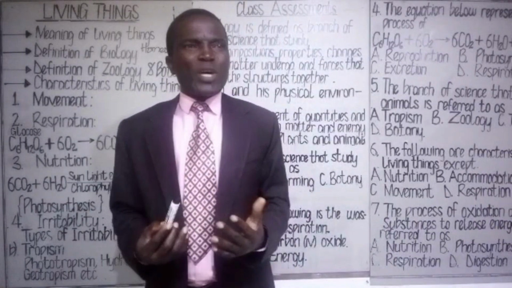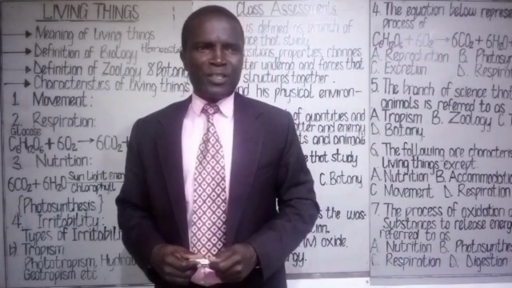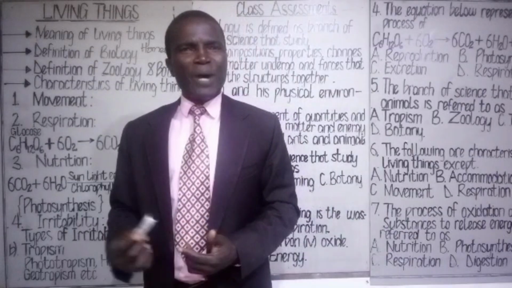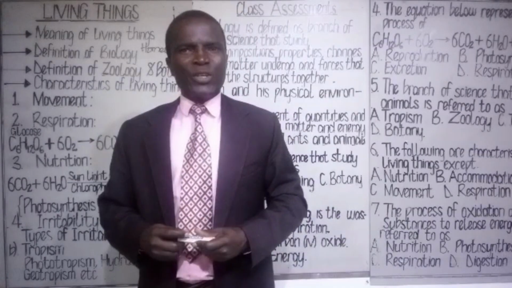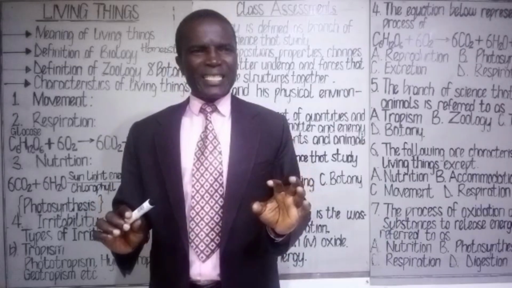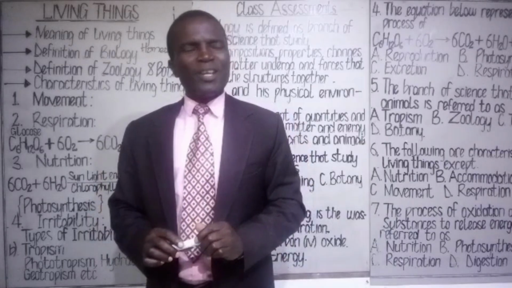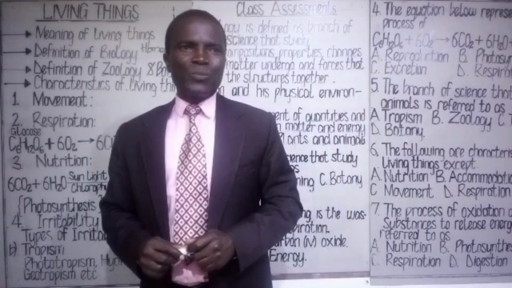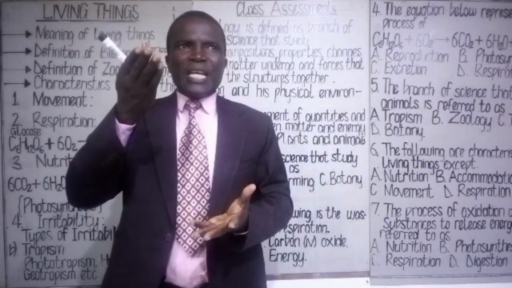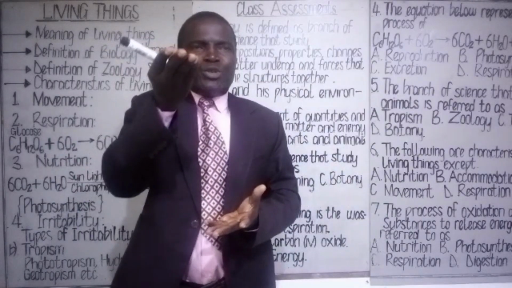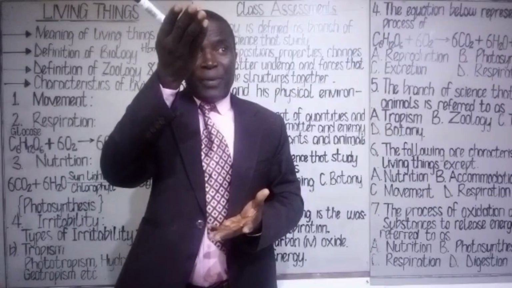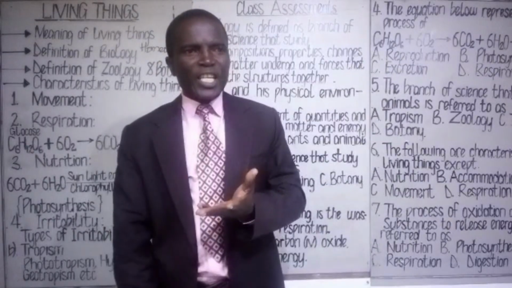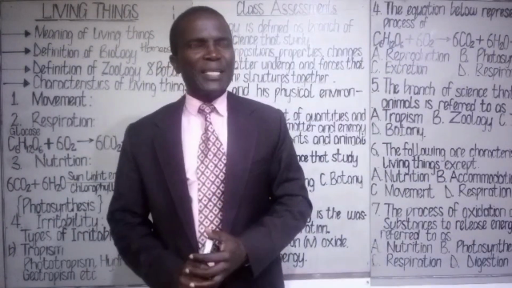Four, while they are trying to escape from enemies or hunters. Animals move from one place to another. But plants are fixed. A plant only has the ability to move certain parts of its body, that is growth movement in the shoot or growth movement in the root part of the plant.